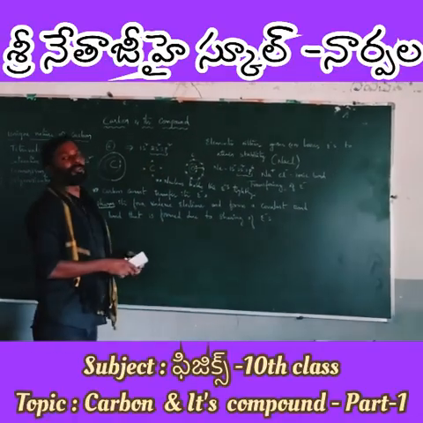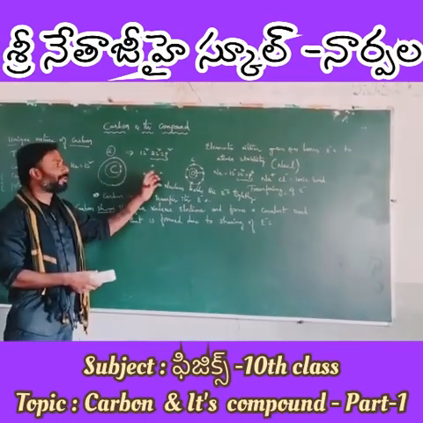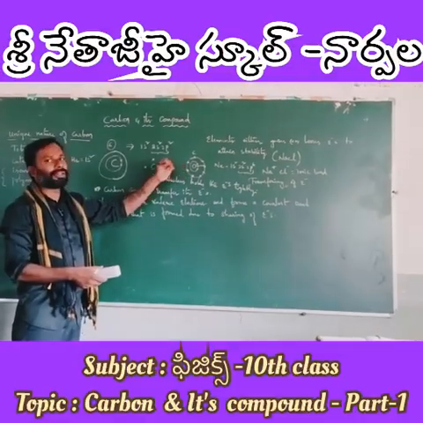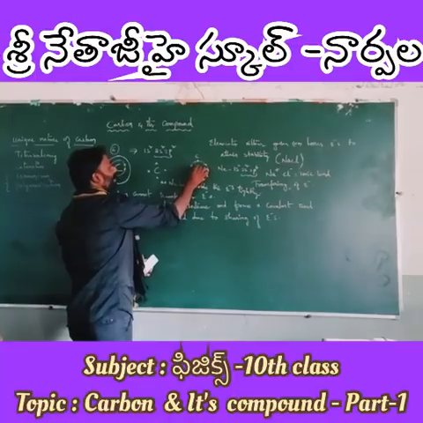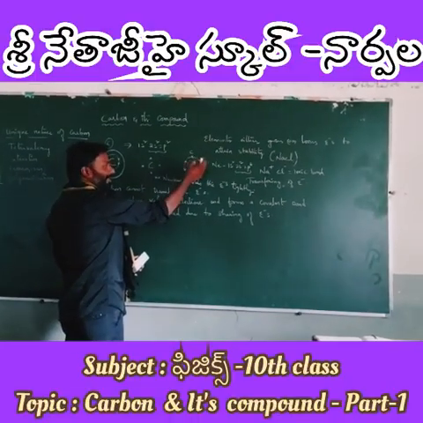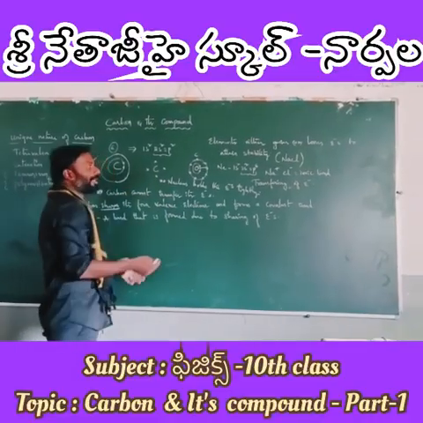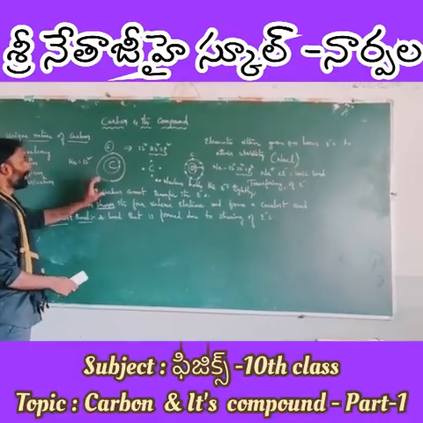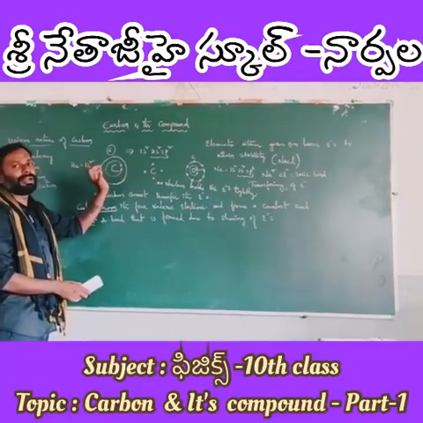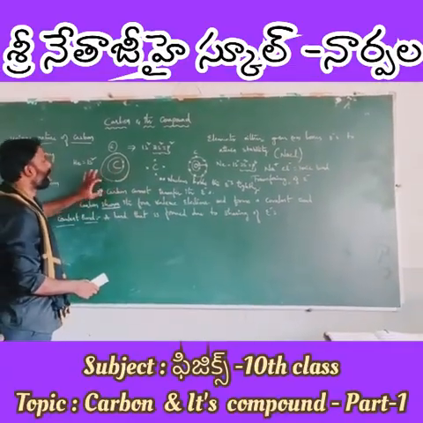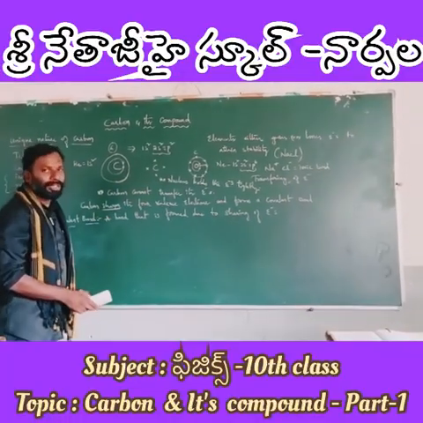Even accepting 4 electrons is difficult, because the protons in the nucleus cannot handle the strength of the extra 4 valence shell electrons. So carbon can neither gain nor lose electrons. Therefore, it can only share its electrons and form a covalent bond.